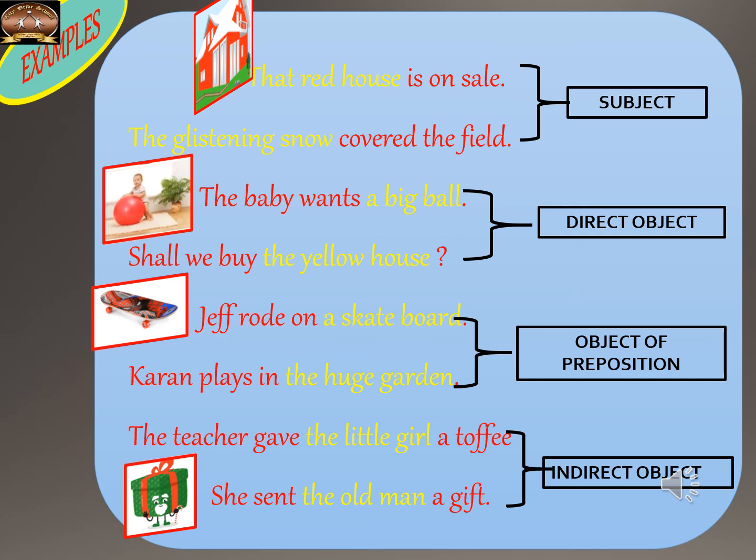The teacher gave the little girl a toffee. Here you can see again an object, but here it is functioning as an indirect object. She sent the old man a gift. The old man, again, is an indirect object.